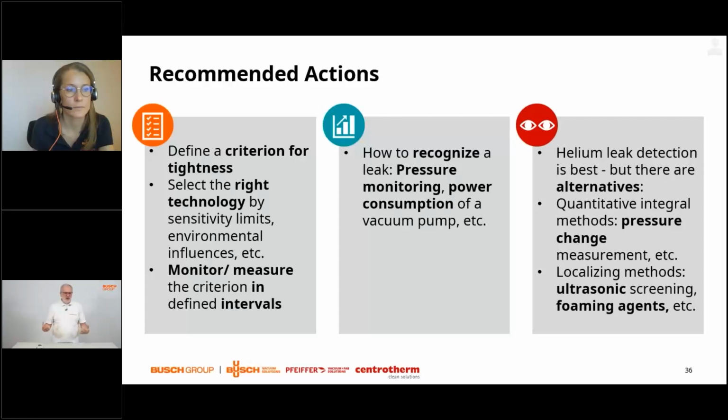And there are also other, cheap alternatives. As I mentioned before, I did pressurized tests overnight when I was back at university time. This also applies for current industrial applications, and other localizing methods could be using the cheaper methods of foaming agents and so on, so very cheap soaping solutions. Ultrasonic screening, high-end equipment may even reach the cost of a helium leak detector, but it combines measuring and also visualization of the defects in a limited dynamic range.